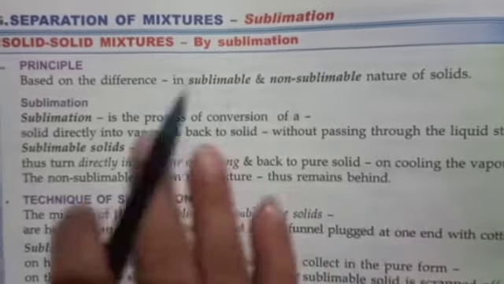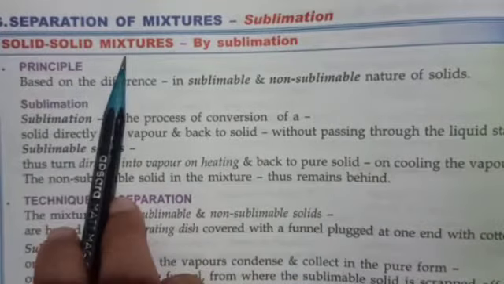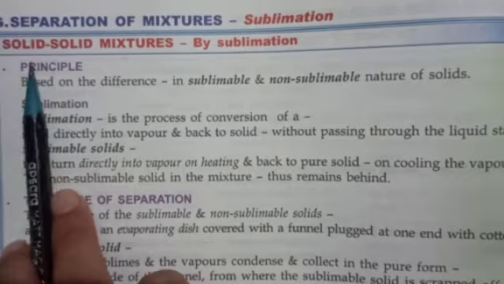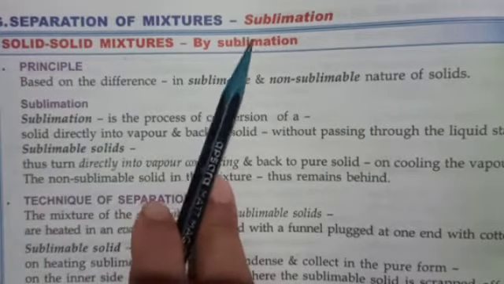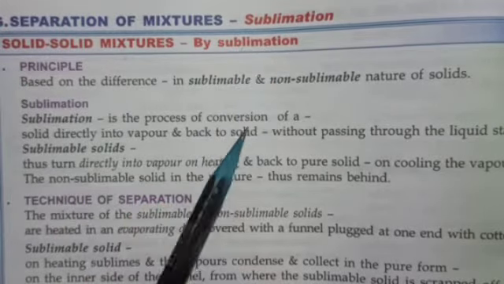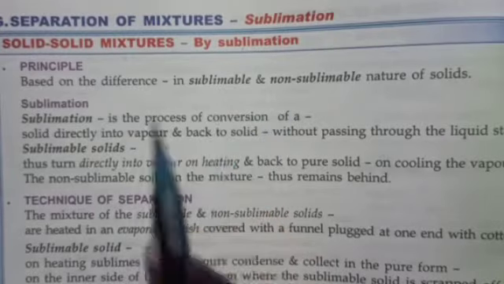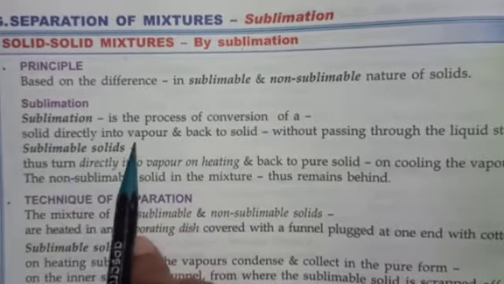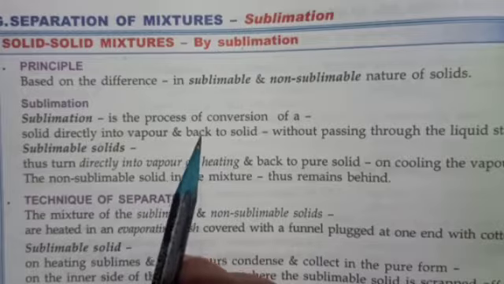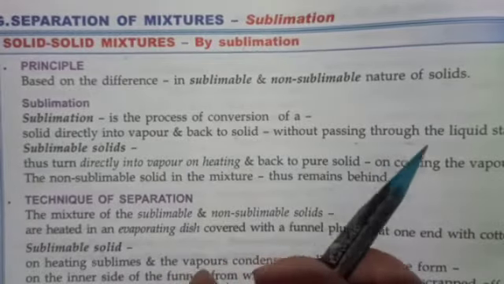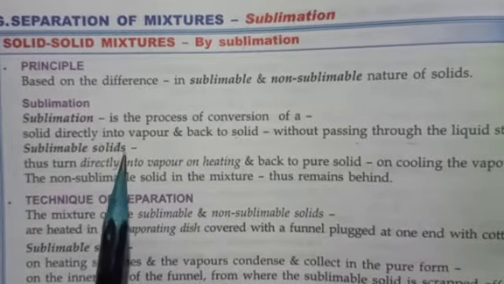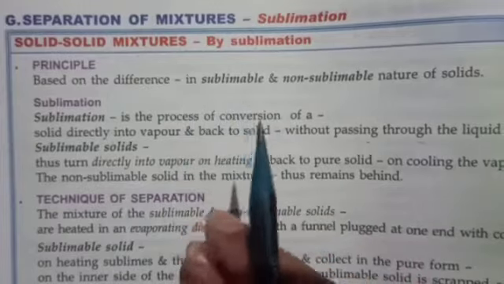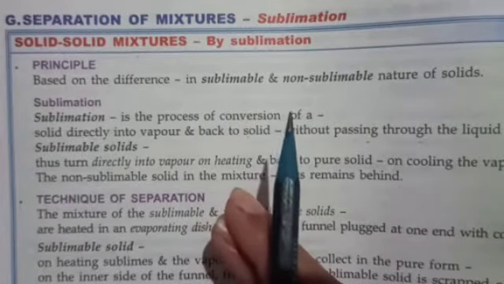Now here we have solid mixtures. For separating solid mixtures, sublimation is used. Now what is sublimation? Sublimation is the process of conversion of a solid directly into the vapor state, and then back to solid, without passing through the liquid state. So the solid changes directly into vapor state.